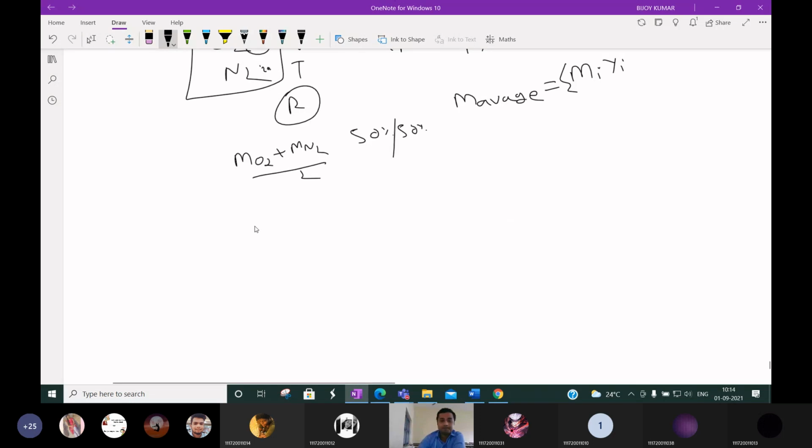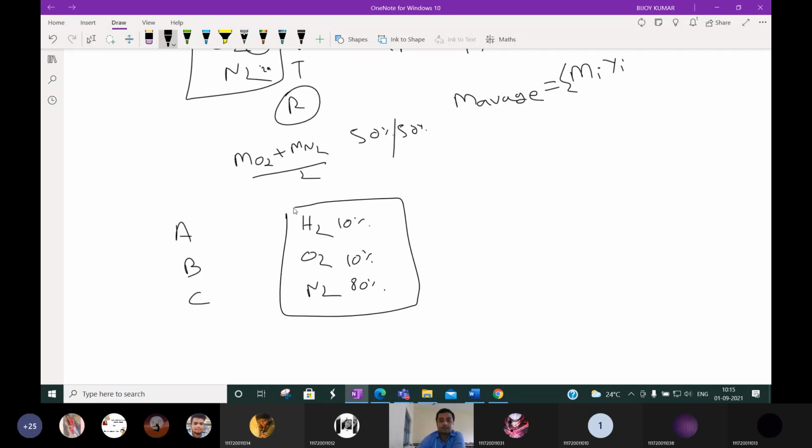The example: suppose three gases are there, hydrogen, oxygen and nitrogen. Suppose this is 80%, this is 10%, this is 10% present in the mixture. Molecular weight of hydrogen is what? 1. Molecular weight of oxygen is what? 16. Molecular weight of nitrogen, 14 gram per mole.